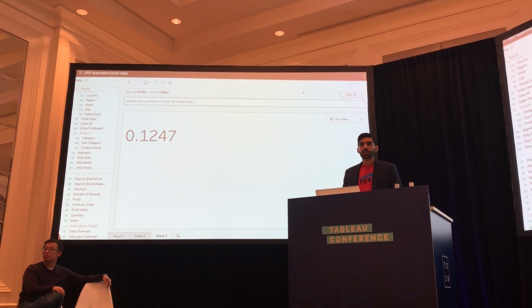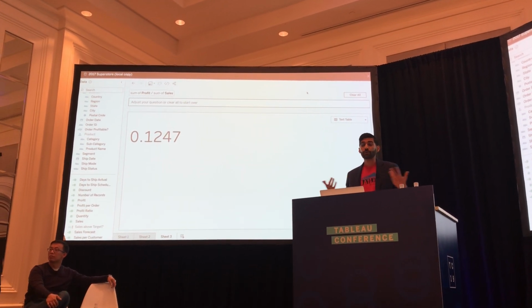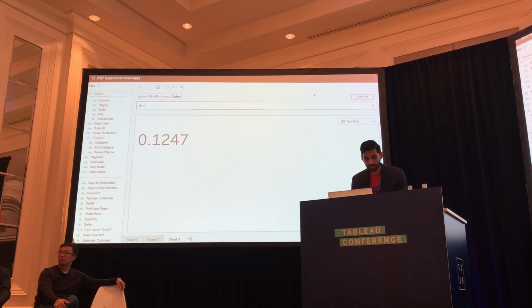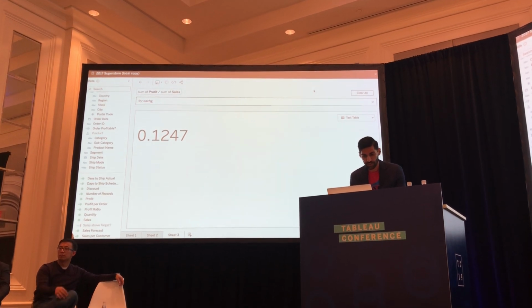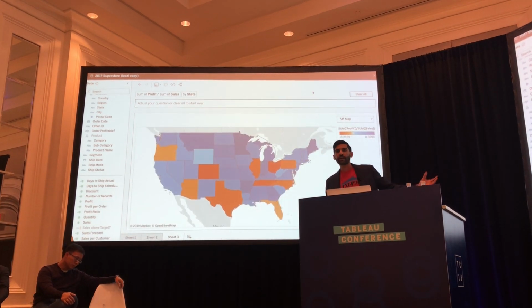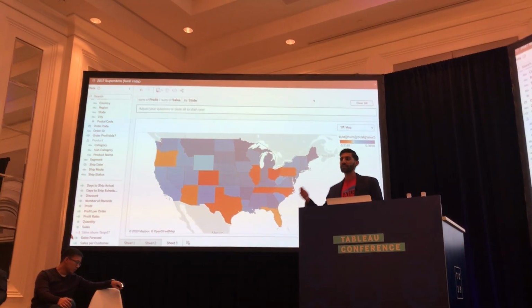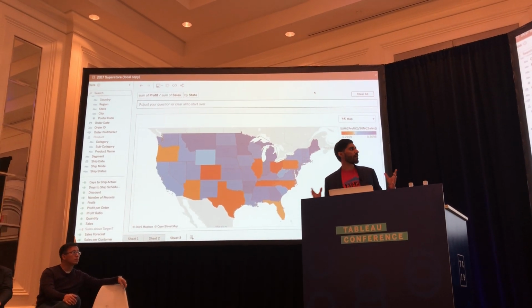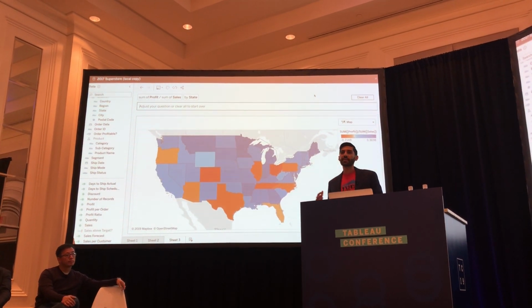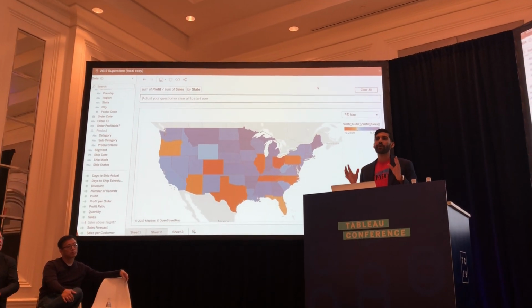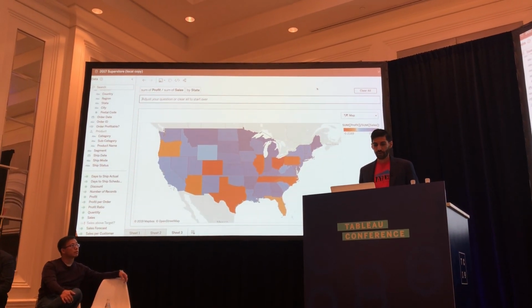But just like with the other questions, I can leverage those calculations in my follow-up questions as well. So if I want to break down the profit ratio for each state in my data, I can again ask that follow-up question for each state. And you can see that we're carrying the context of the calculation and computing that for each state in the data source. And I have this nice gradient of red through blue to give me a sense of where I'm really struggling with profitability, and I can quickly drill down into those problem areas.